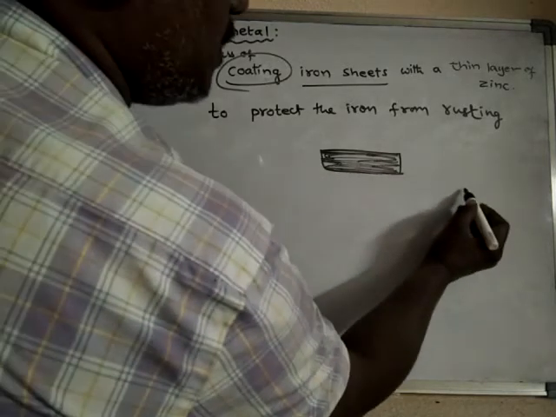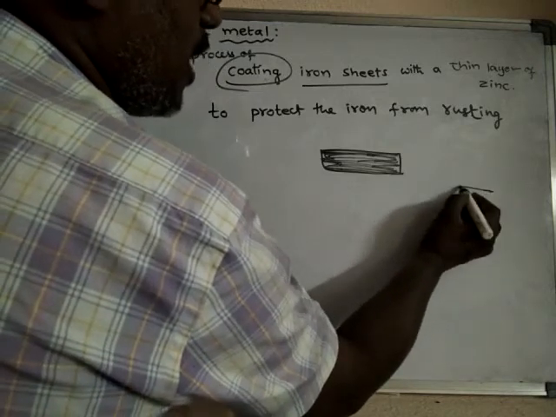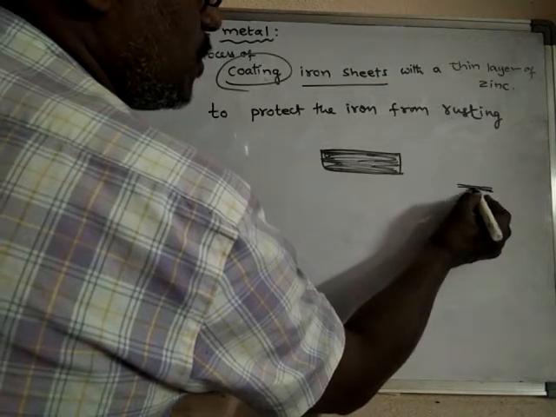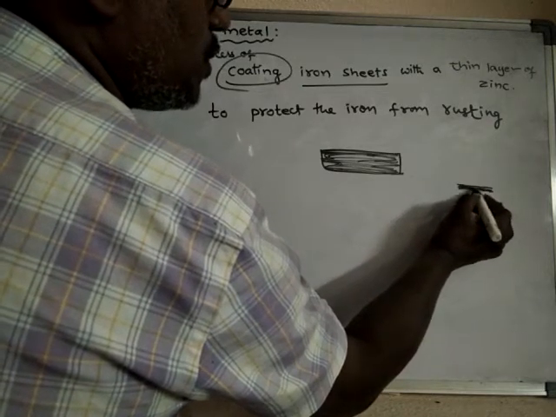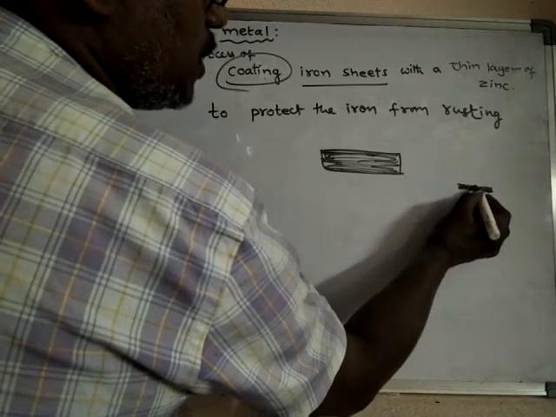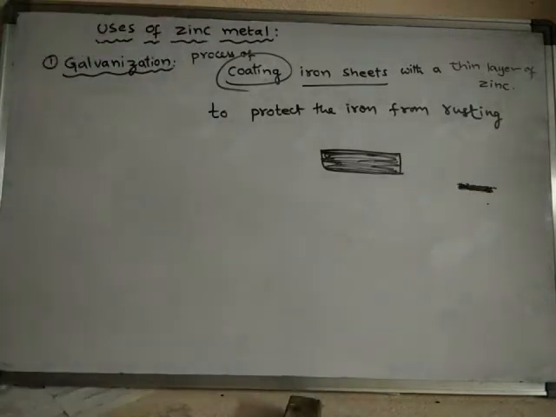So here, suppose this is the layer of iron, and above that layer of iron, a thin layer of zinc is coated.